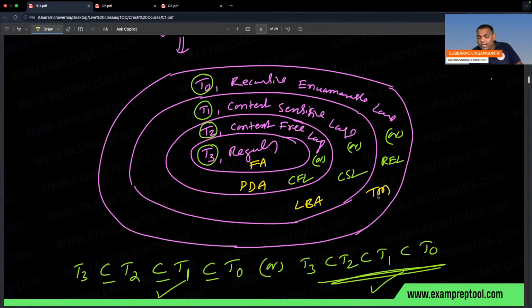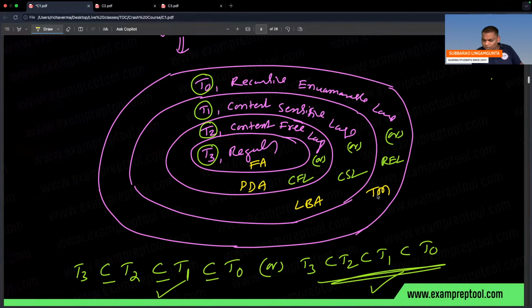So regular language is accepted by finite automata, context free language by PDA, context sensitive language by LBA, and recursive enumerable language by Turing machine. So please be careful. Every type is accepted by some machine.